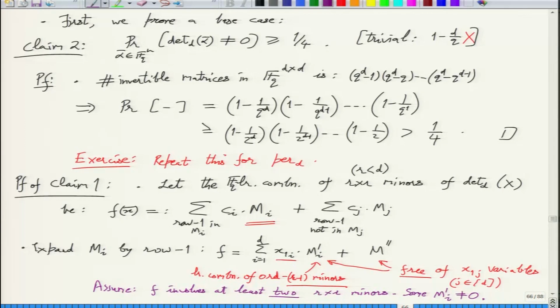So what will you do when all these Mi's, this part was 0 to begin with? There was no rho 1 minor, no minor involving rho 1. Well, rho 1 was just arbitrarily chosen. Whatever row appears, you pick that, right? So hence we can assume that in this first part, something is actually appearing. So one of these Mi primes we can assume is non-zero. I think that is all I need to assume.